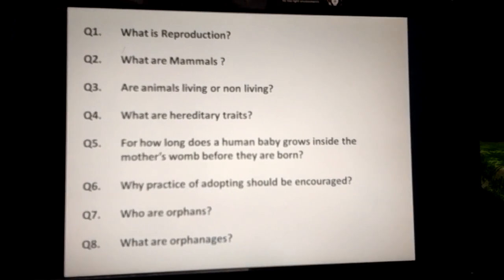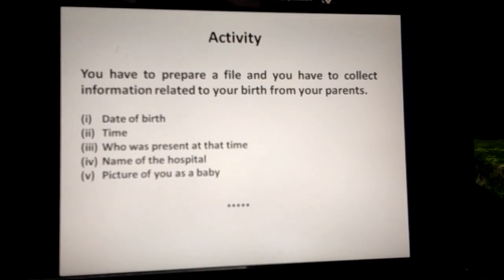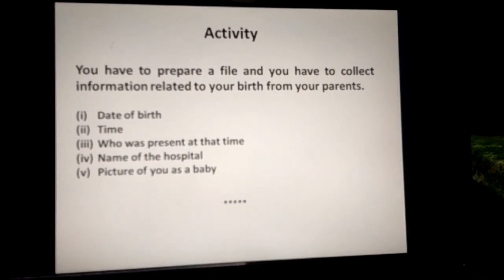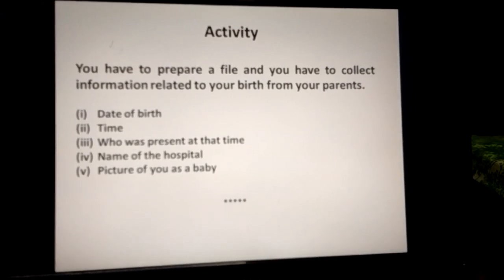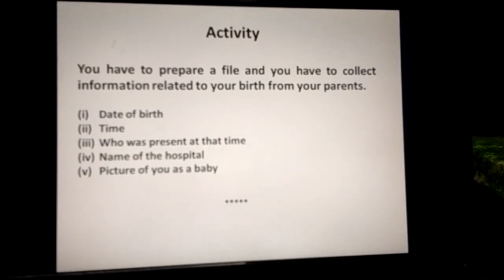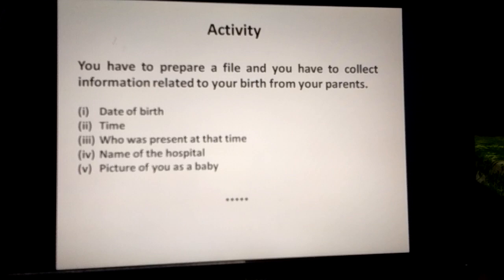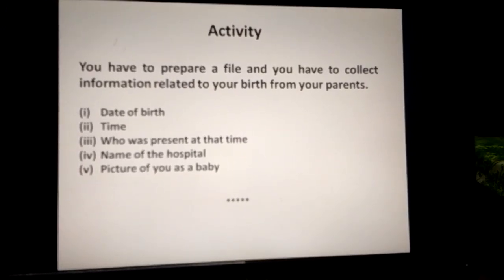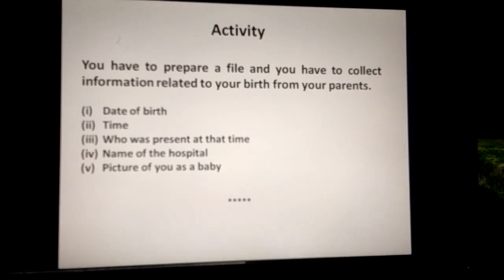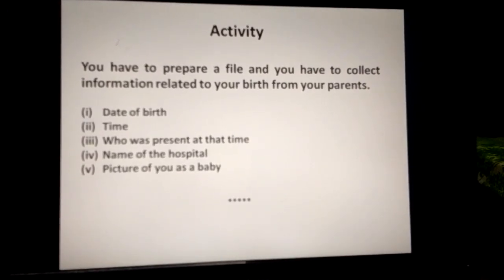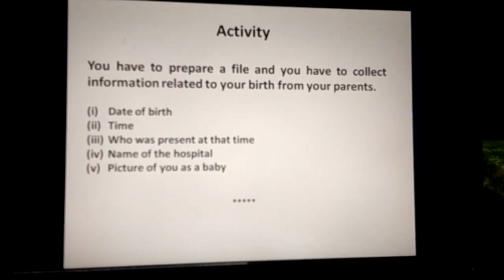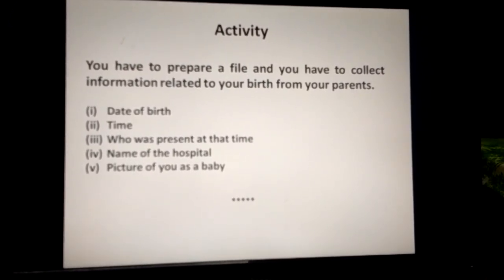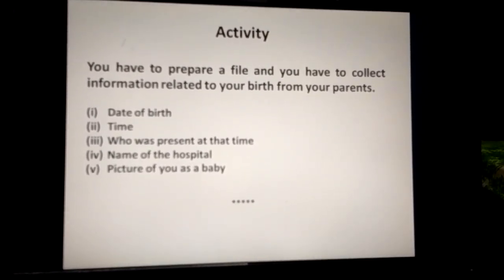Along with this, you will have to do one activity. You have to prepare a file and you have to collect information related to your birth from your parents about the date of birth, time, who was present at that time, name of the hospital, and pictures of you as a baby. So children, this is the lesson we have learned today.